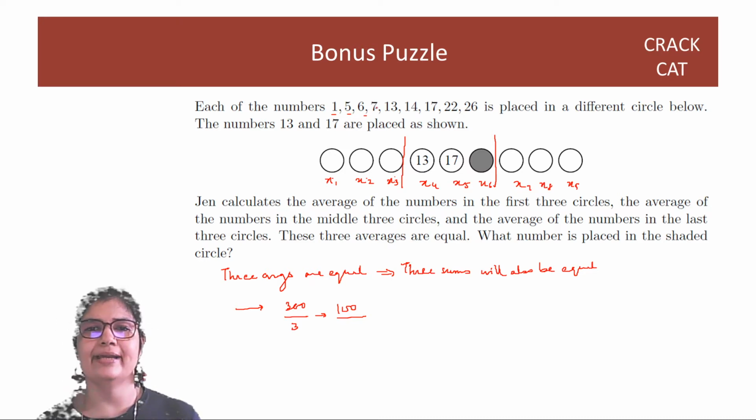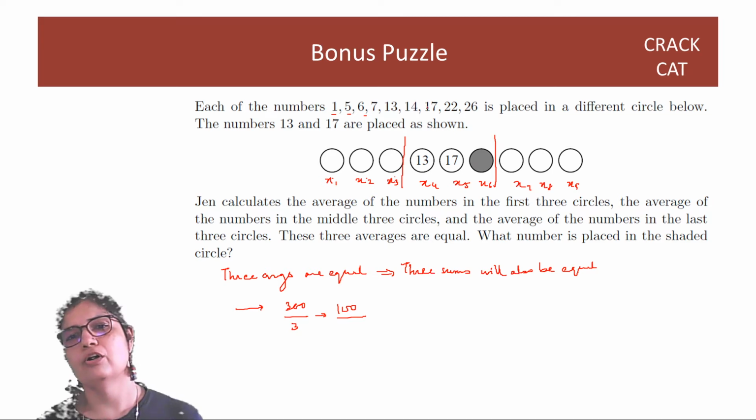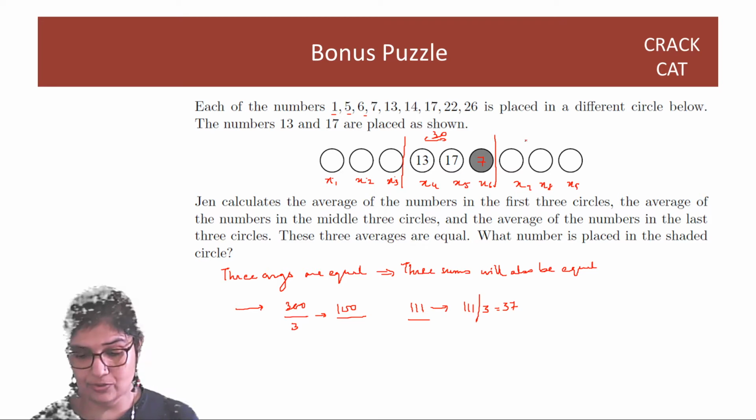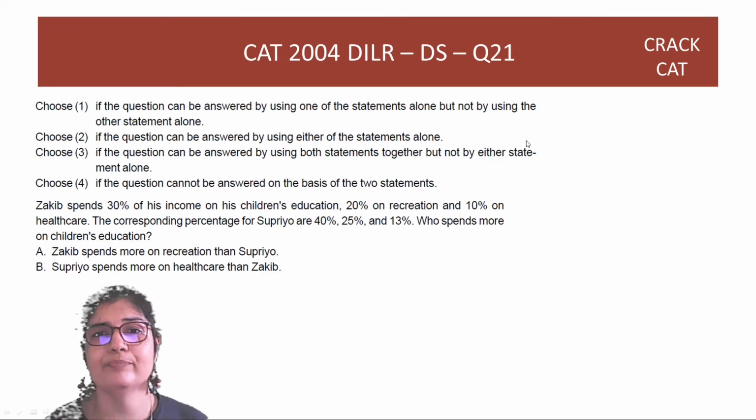This is 1 and 19 and 32, 46, 46 and 48 and 17, you get 111. Which means that each of the 3 numbers has to add up to 111 divided by 3, which is 37. And if 2 of the numbers are 13 and 17, which means these two add up to 30, the third number has to be 7. So great. Let's move on.